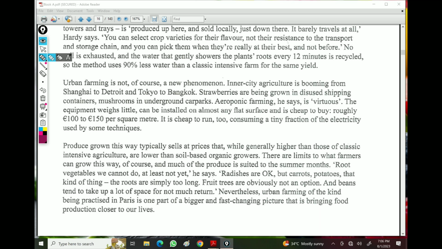Now look for equipment. And again, true, false, not given, they are also type A questions. Yeah, exactly. It's the very next line. Aeroponic farming, he says, is virtuous. Found it? The equipment weighs little, can be installed on almost any flat surface and is cheap to buy, roughly 100 to 150 pounds per square meter. It is cheap to run too, consuming a tiny fraction of electricity.